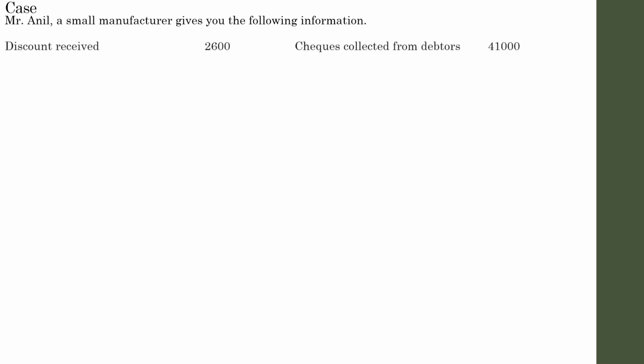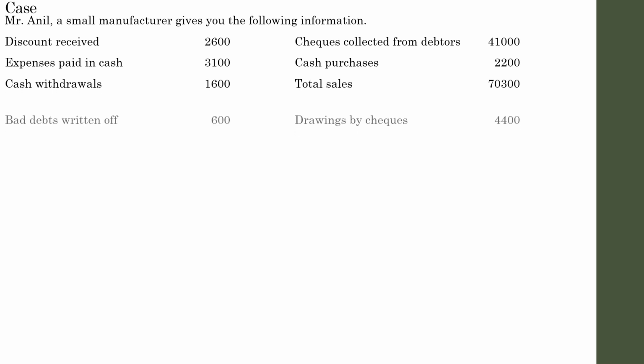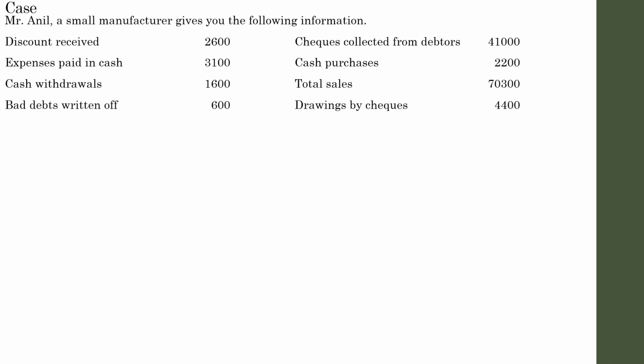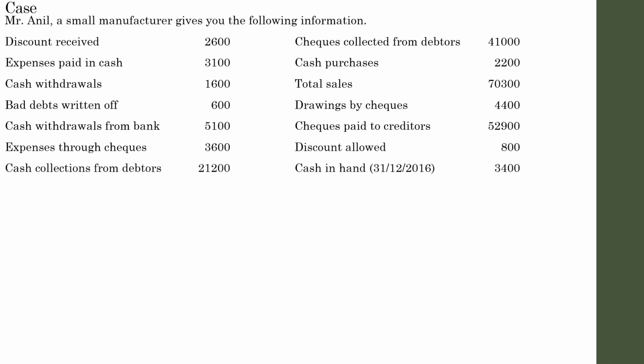Next case. Mr. Anil, a small manufacturer, gives you the following information: discount received during the year, check collected from debtors, expenses paid in cash, cash purchases, cash withdrawal 1600, total sales 70,300, bad debts during the year and drawings by check, cash withdrawals from bank, check paid to creditors, expenses paid through check, discount allowed, cash collection from debtors, and cash in hand.